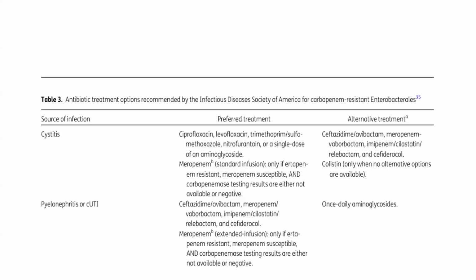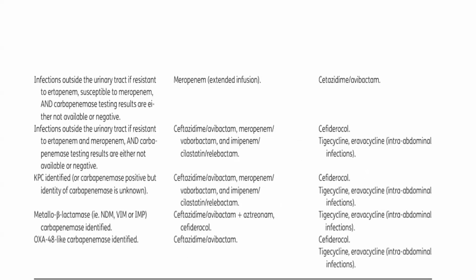If it is pyelonephritis and complicated UTI, the preferred treatment is ceftazidime-avibactam, meropenem-vaborbactam, imipenem-cilastatin-relebactam, and cefiderocol. Meropenem in the form of extended infusion only if ertapenem resistant, meropenem susceptible, and carbapenemase testing results are either not available or negative. Alternative treatment is once-only aminoglycoside.